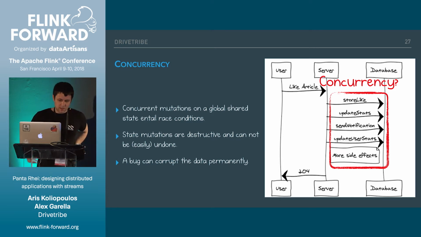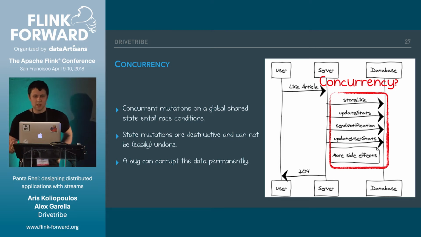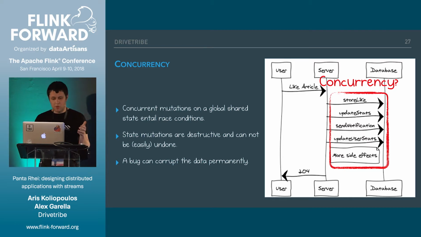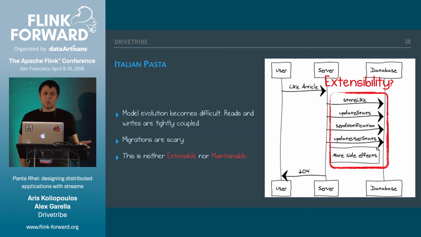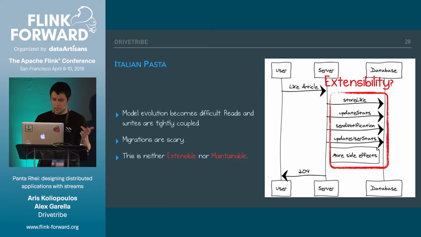And the problem is that those state mutations are also destructive and they cannot be undone. So if you have a bug in the logic that updates those statistics, which is a simple example, the data will be corrupted and that will stay there permanently. It's difficult to fix. And we have another problem, that we are coupling the read and the write models, so model evolution becomes very difficult, and migrations are scary, nobody wants to deal with it. So that seems to be neither extensible nor maintainable.